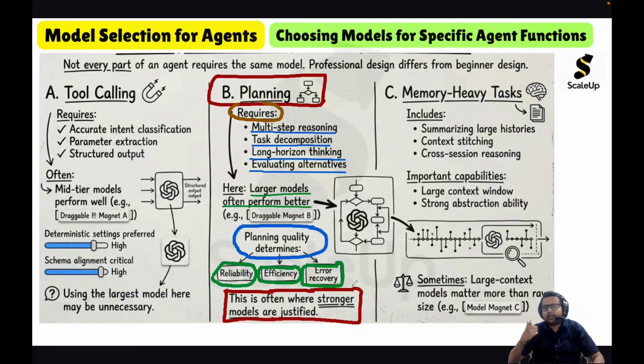Planning is very crucial for an agentic AI application, because the quality of the planning will determine the reliability of the agentic AI system which you will be designing, the efficiency of the agentic AI system, and the error recovery of the agentic AI system. Planning requires multi-step reasoning, task decomposition, long horizon thinking, and evaluating alternatives. So for planning, we have to consider larger models. For tool calling, we can consider mid-tier models, but for planning, we need larger models.